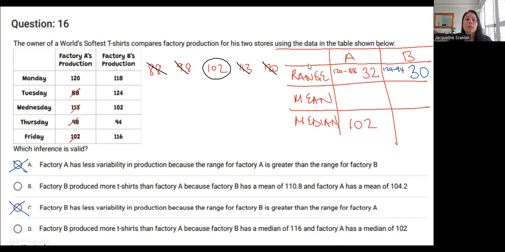For group B, from smallest to largest, it's 94, 102, 116, 118, 124. Median outside to in is 116.